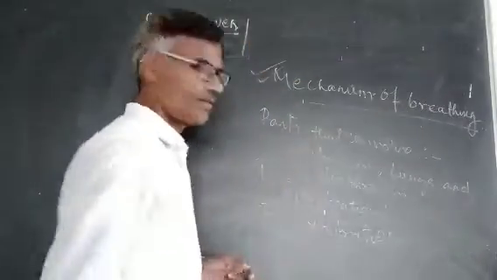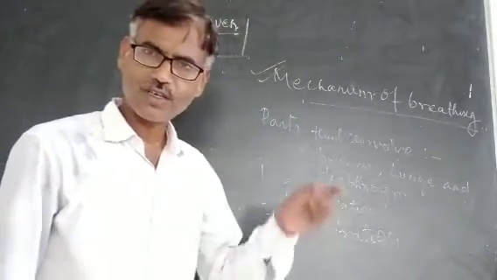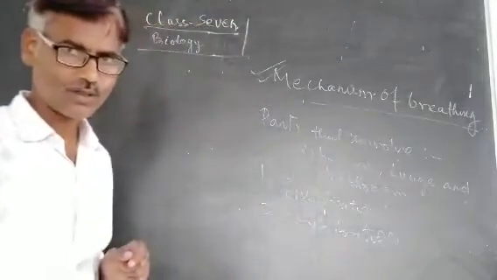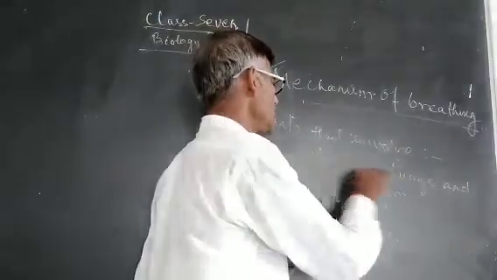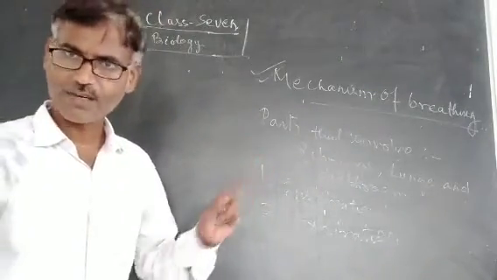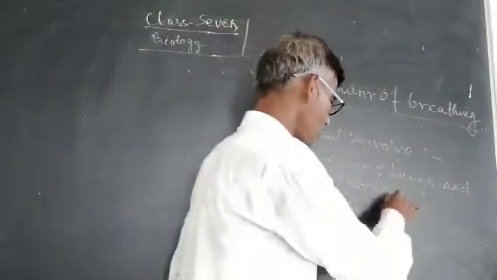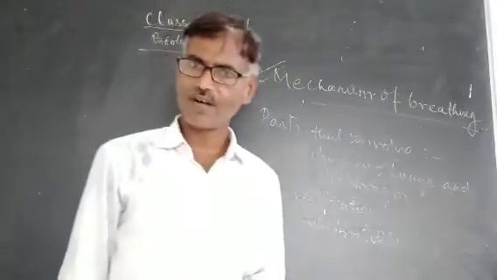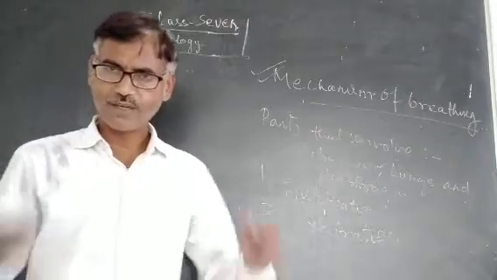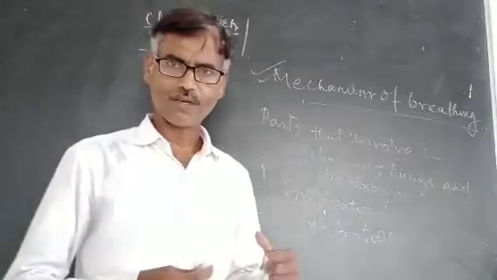In breathing, which parts or organs of our respiratory system are involved? The structures involved in breathing are the rib cage, consisting of ribs, the lungs and the diaphragm. The diaphragm is a dome-shaped muscular structure which divides our body cavity into the thoracic cavity and the abdomen.